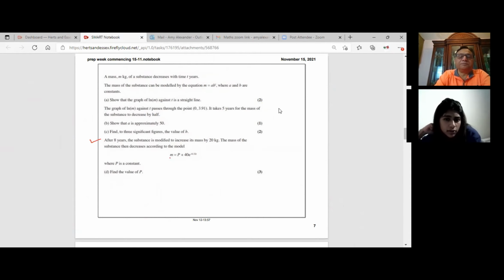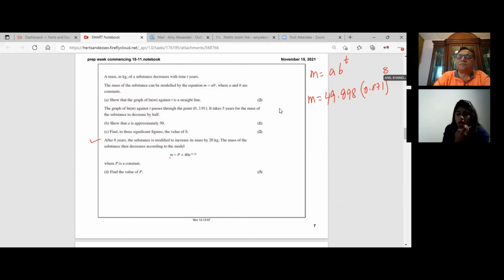How will you find it? So it says after 8 years, the substance is supposed to increase. So we need to find the mass at 8 years using M equals A B to the power of T, right? Yeah, using that formula. And we've already got all the values. What is the value of A we got? 49.898. And the B value was 0.871 to the power of 8. Yeah, calculate. 16.5286.